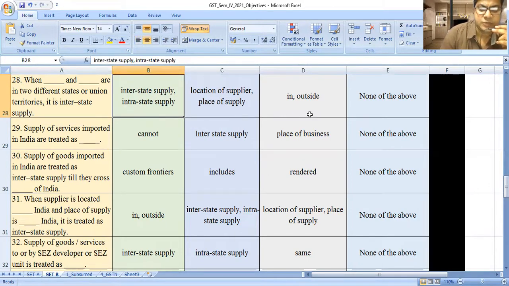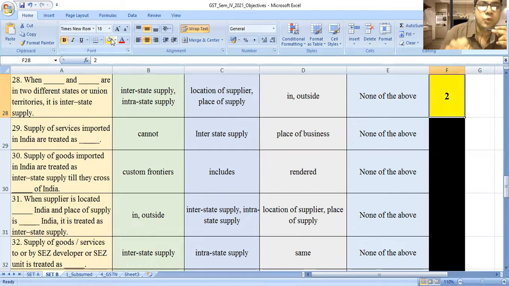Location of the supplier, place of supply, in and outside, none of the above. So here the answer will be location of the supplier. So friends, it is the meaning of the interstate supply. When location of supplier and place of supply are different states or union territories, it is called as an interstate supply.